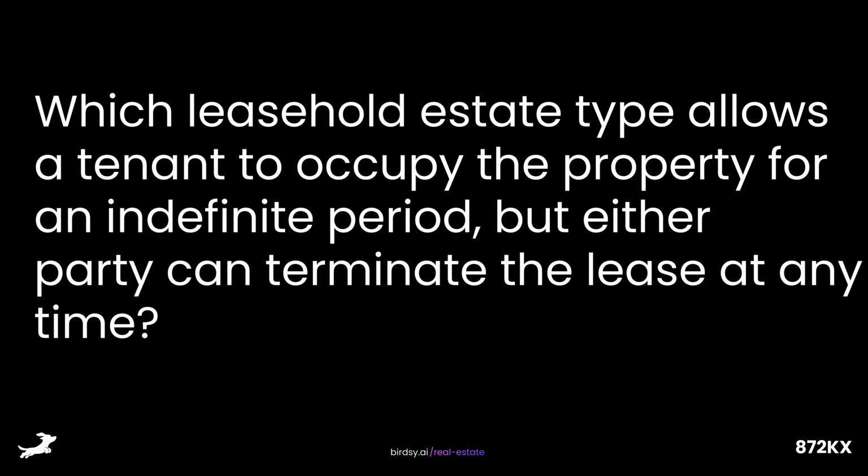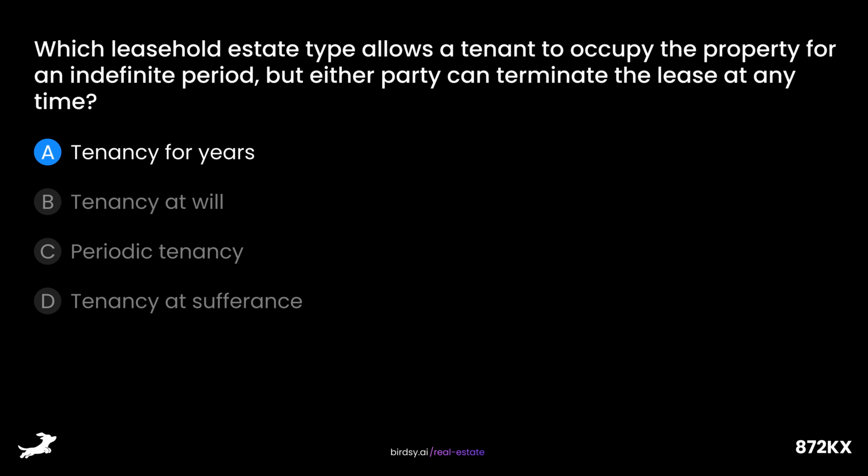Which leasehold estate type allows a tenant to occupy the property for an indefinite period, but either party can terminate the lease at any time? Is it A, tenancy for years, B, tenancy at will, C, periodic tenancy, or D, tenancy at sufferance? The answer is B, tenancy at will.